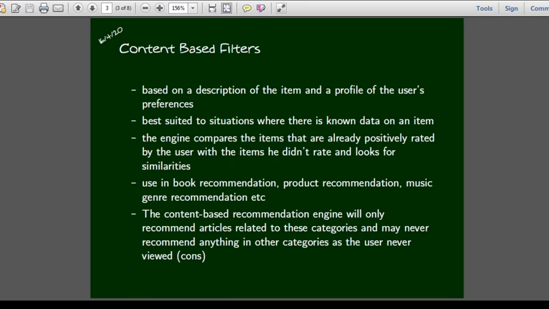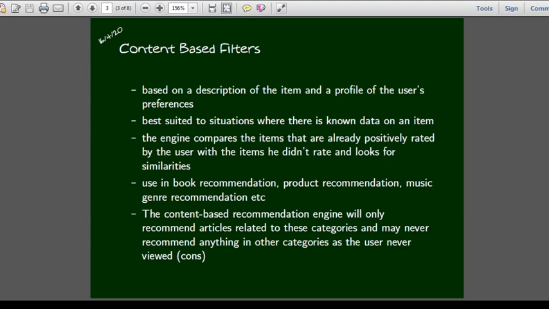Content-based filters are those filters based on a description of the item and a profile of the user's preference. It is best suited to situations where there is known data on an item. The content-based filter engine compares the items that are already positively rated by the user with the items he didn't rate and looks for similarities. These filters are used in book recommendation, product recommendation, music genre recommendation, etc.